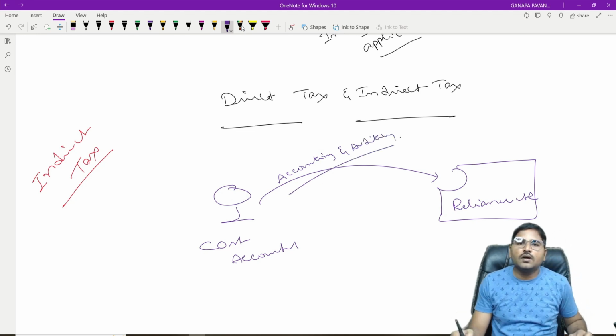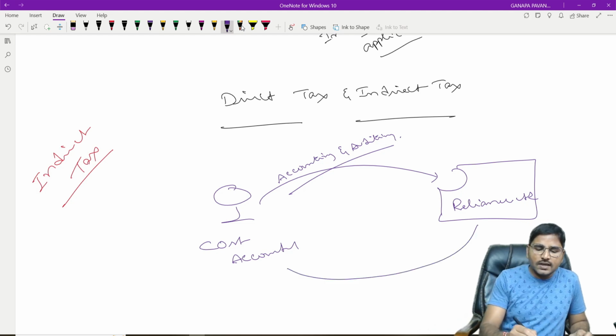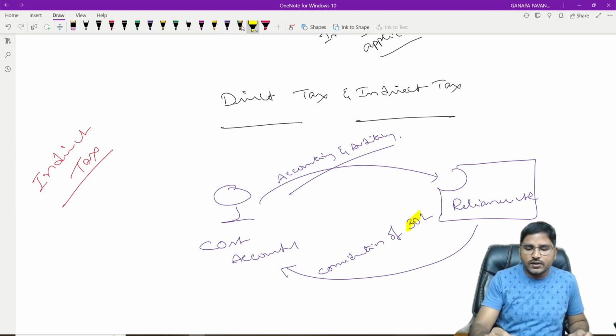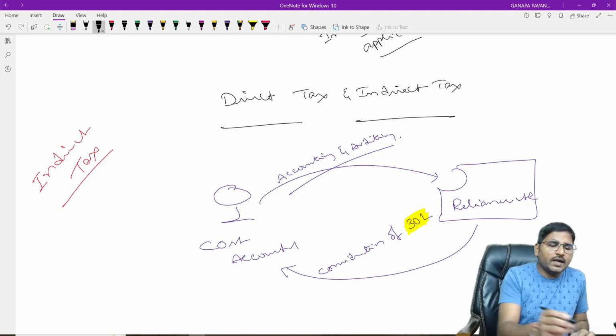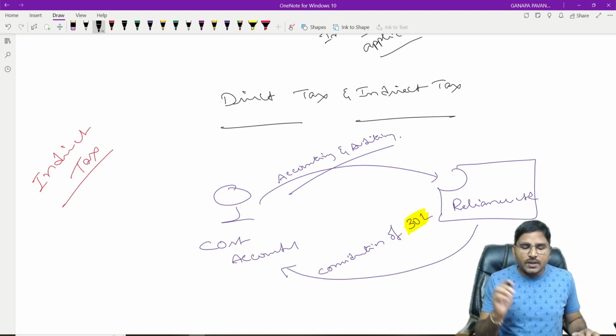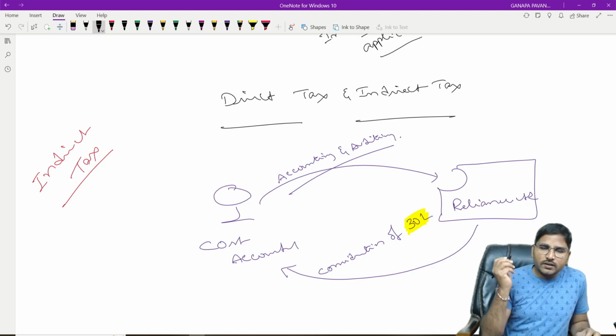On providing of those services, Reliance Limited is willing to pay a consideration of 30 lakhs. What is the consideration? 30 lakhs. In this situation, from the indirect tax perspective, the person who is supplying the good or service is known as